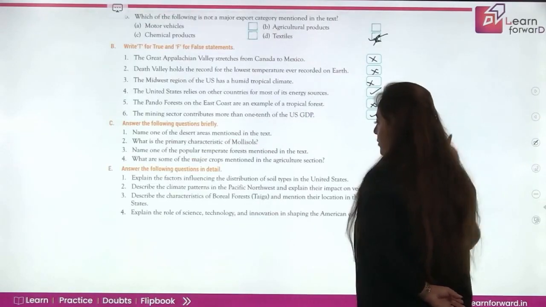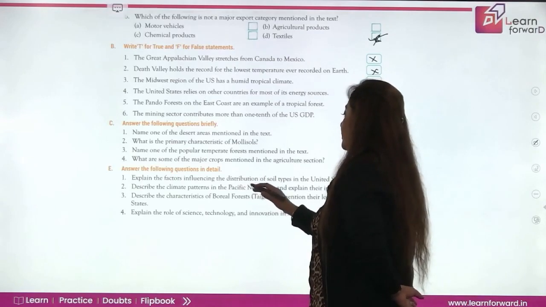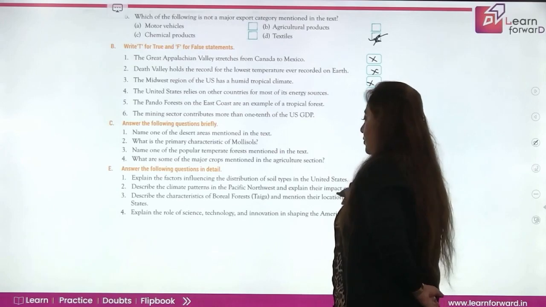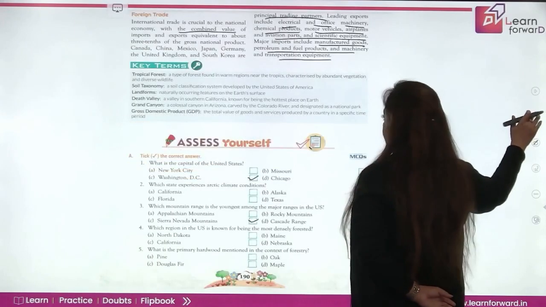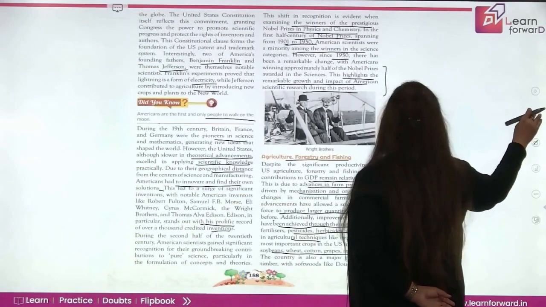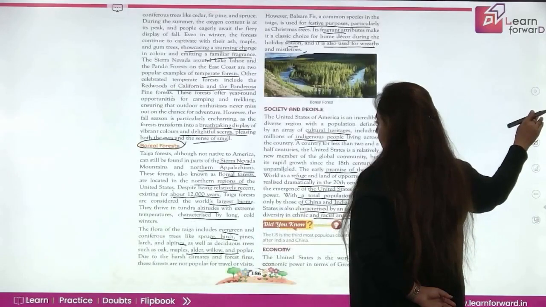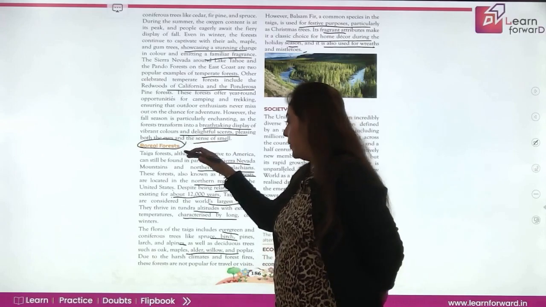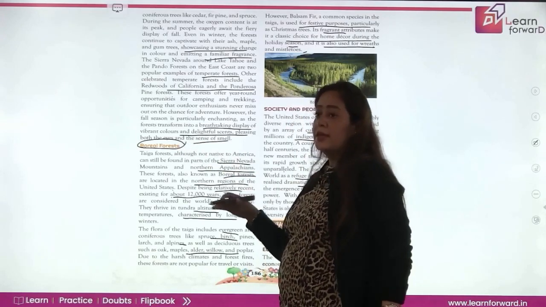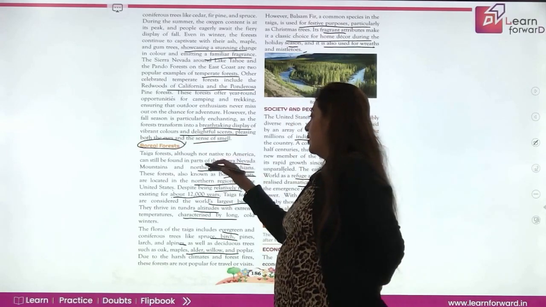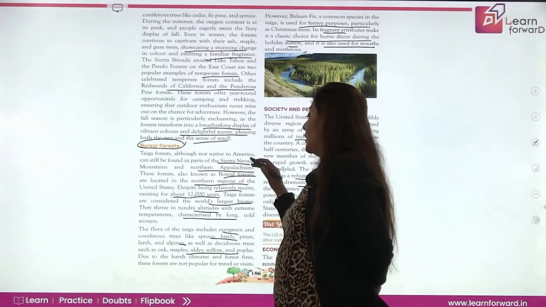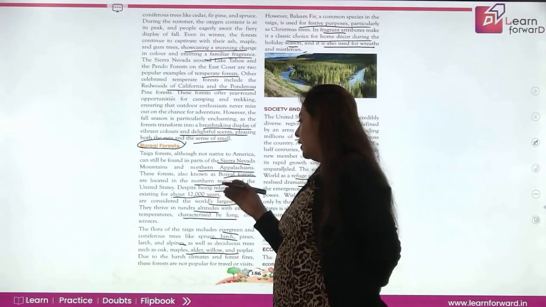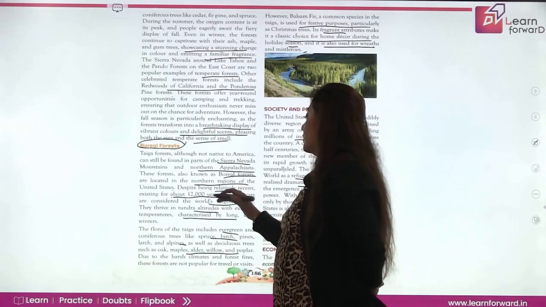Now let's come to the next question: describe the characteristics of boreal forest taiga and mention their location in the United States. If we talk of the taiga forest, we have studied three types of forests, and the third was the taiga forest, which is known as the boreal forest. They are basically not native to America, but they are found in the recent mountains of the Sierra Nevada and the northern Appalachians. They are not very old. They have been existing for only the last 12,000 years. They are considered the world's largest biome.